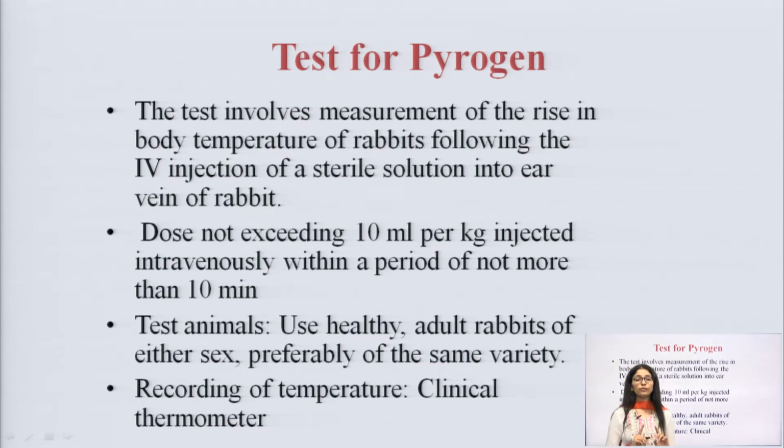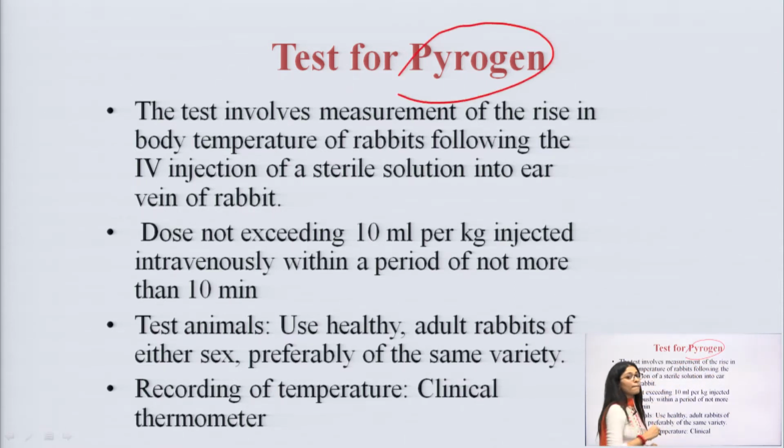This is another quality control test, the test for pyrogen. What is a pyrogen? Pyrogens cause disease. When a pyrogen enters our body or any living cell's body, it increases the temperature and can cause fever. So this is what the test for pyrogen is all about. We have to check our drug, because in a parenteral preparation, if there is any kind of pyrogen, it can cause health problems to the patient, fine.